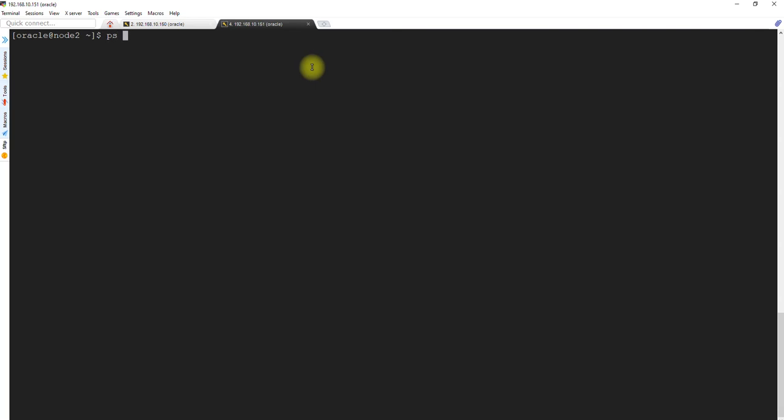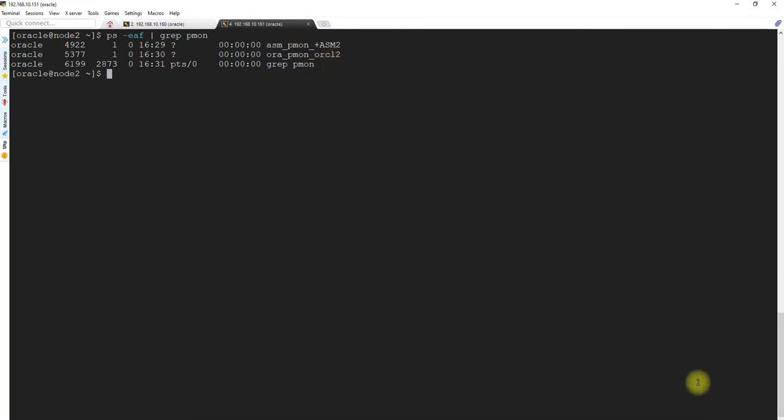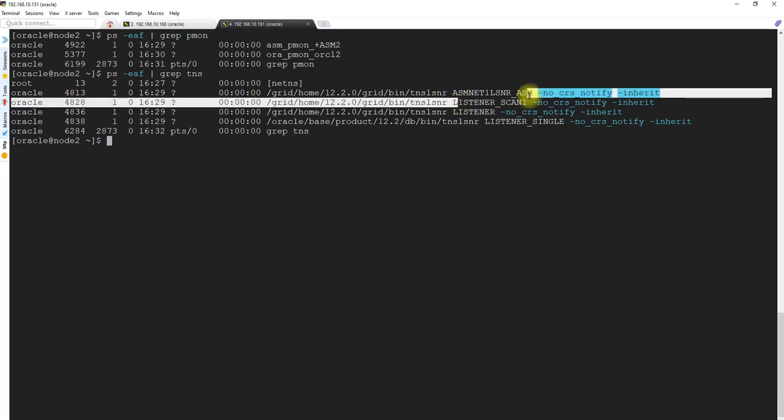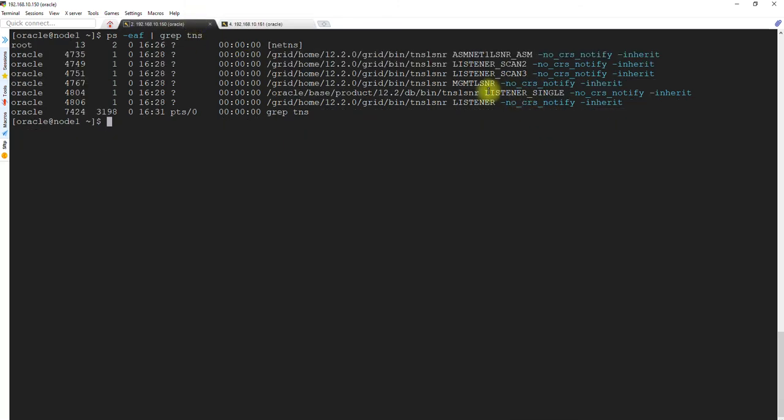When we query here as well, there is one scan listener running. This listener is running, and this is the database listener. This is the database listener. This is the node listener.